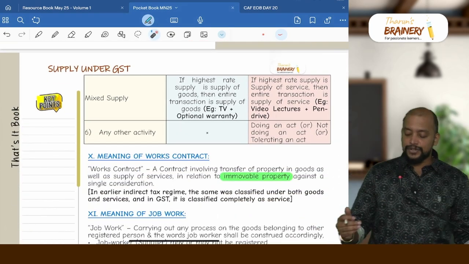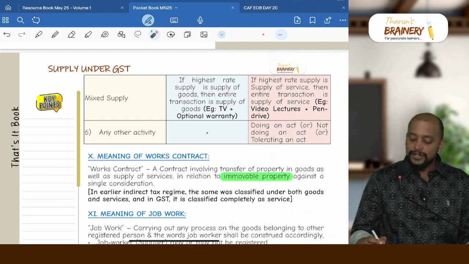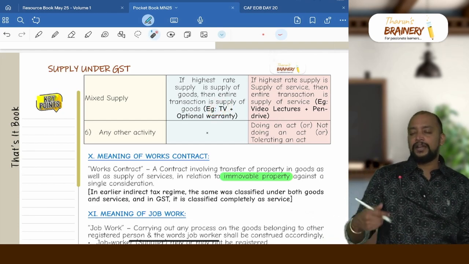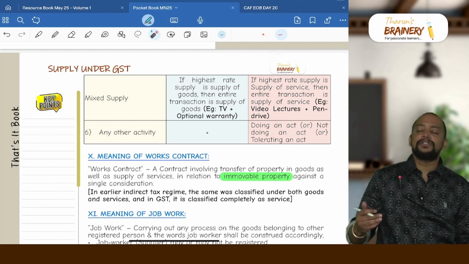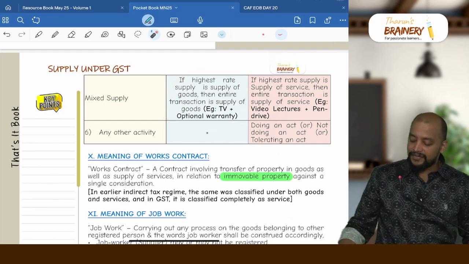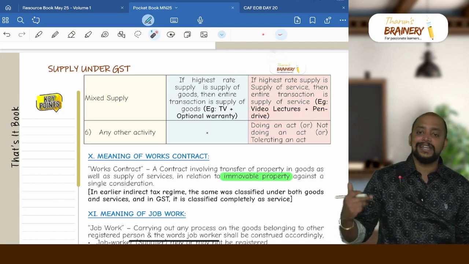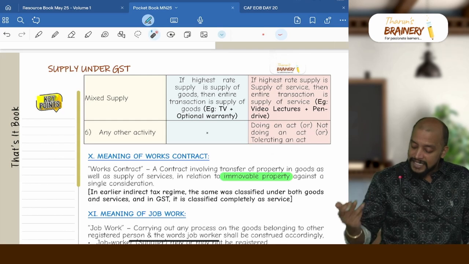If it is a mixed supply, check the highest rate. If the highest rate is goods, entirely it is treated as goods. If the highest rate is service, entirely it is treated as services. So, TV is, say, 28% and optional warranty is 18%. The highest rate is TV, so entirely it is treated as goods. Whereas video lectures are 18% and pen drive 12%, so video lectures is the highest rate, and it will be treated as supply of services.